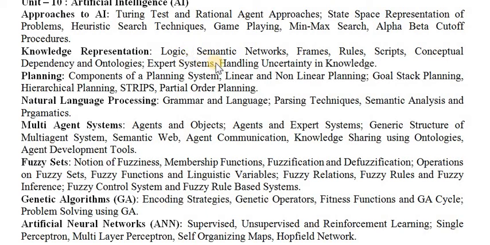And it is also domain specific, which means if you are making the knowledge base for a particular domain, it can be applied only for that domain alone. We cannot use the same knowledge base for another domain.